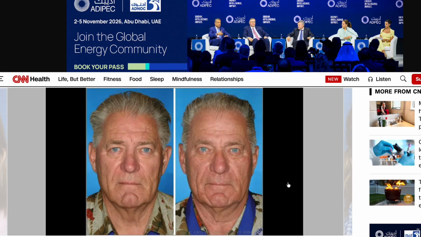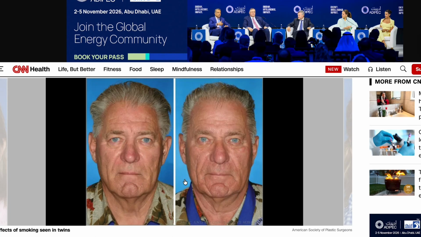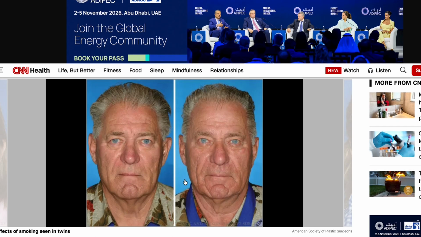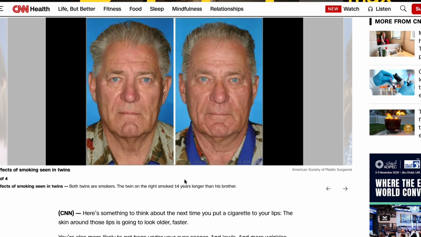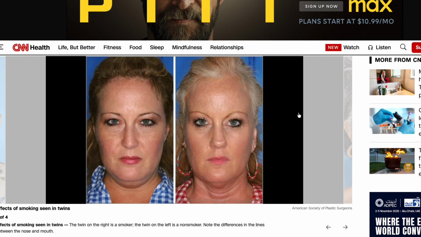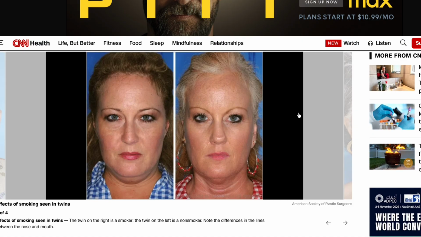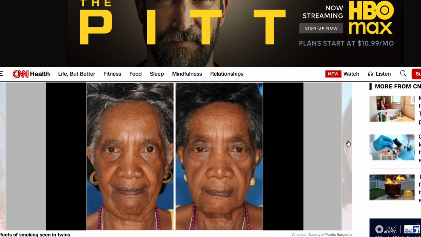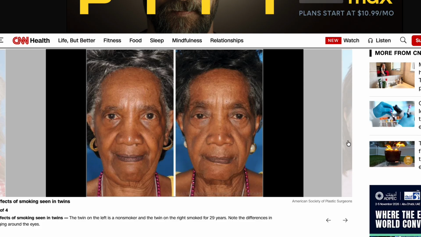Can you see? Let me see. Smoking twins, who is smoking? Both twins are smokers. The twin on the right smoked 14 years longer than his brother. Okay, who is smoking? The twin on the right is a smoker, the twin on the left is a non-smoker. Note the differences in the lines between the nose and mouth. Same thing, who is the smoker? The twin on the left is a non-smoker, and the twin on the right smoked for 29 years. Note the difference in aging around the eyes.